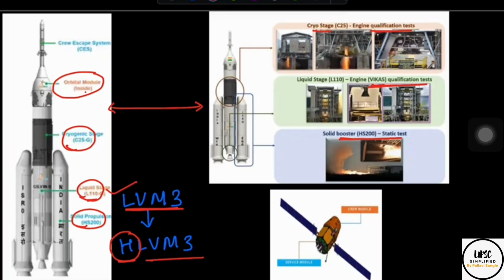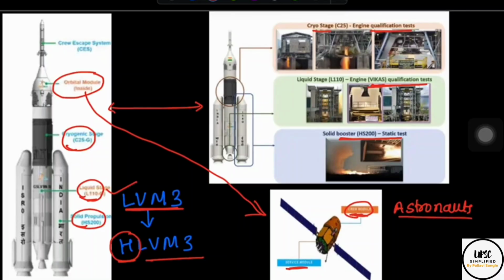So the orbital module is where the crew module and service module will be deployed. The crew module is the module in which the astronauts will fly to space, with an Earth-like life support system environment, and space and training facilities and coordination, everything the astronauts will be doing, will happen in this, because this module will have a life support system and all other things which are needed for the astronauts.